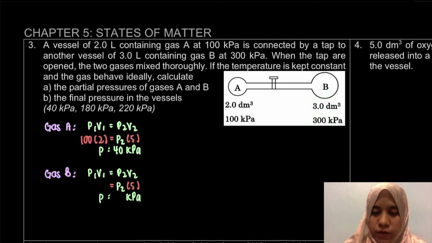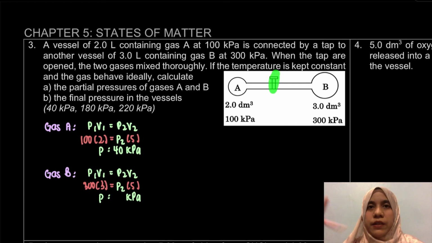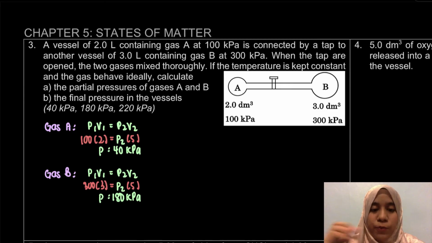So kita write down lah dekat sini 300, volume dia 3. Okay, tapi after tu volume dia pun sama juga, volume dia 5. Sebab kita dah buka kan, this step is mixed thoroughly. So we know that the pressure would be yang ini 180 kilopascal. Please calculate yang ini pun sebab ada jawapan ni. Okay. So that is for question A.